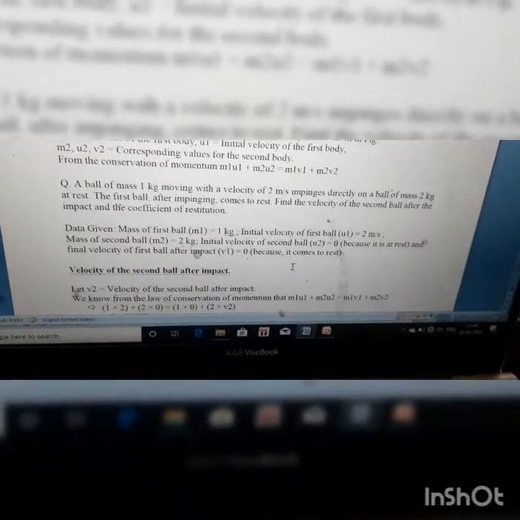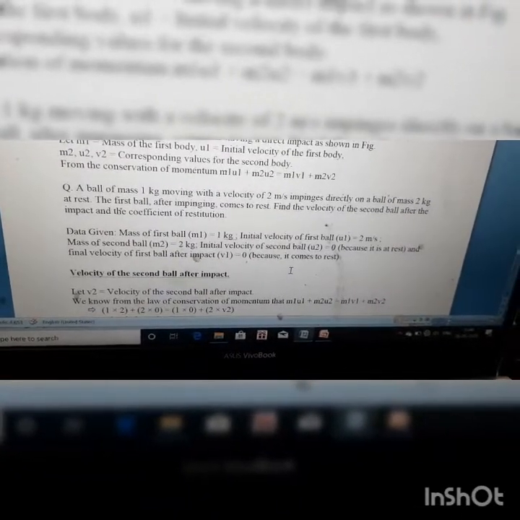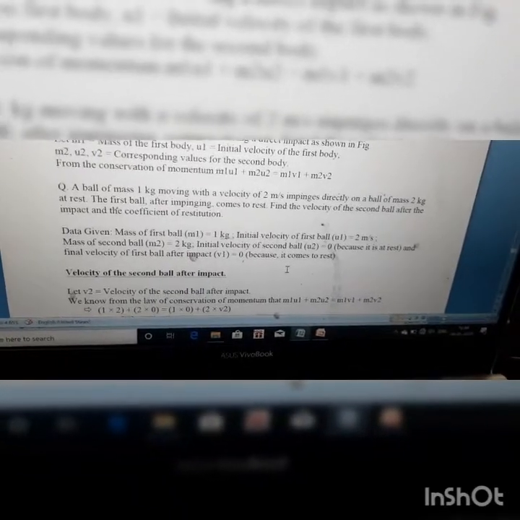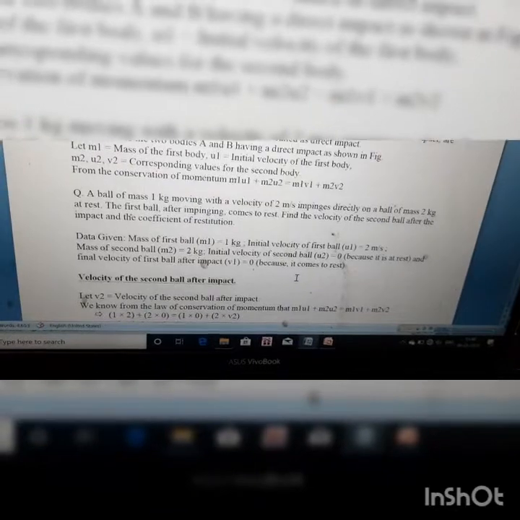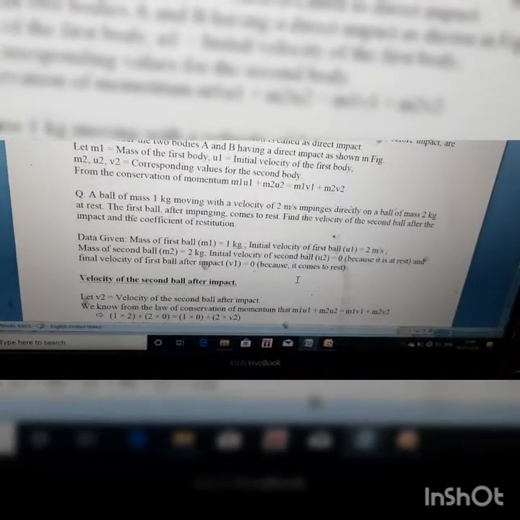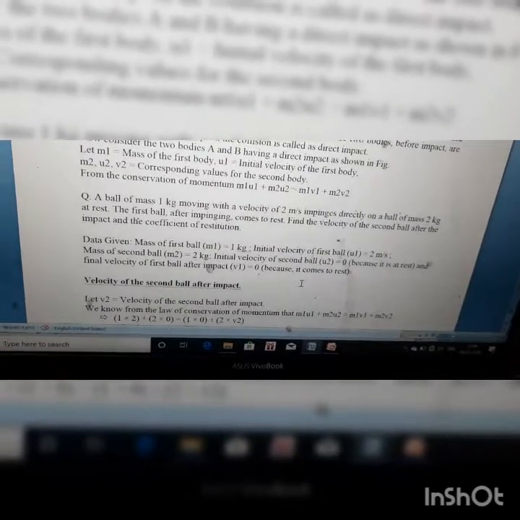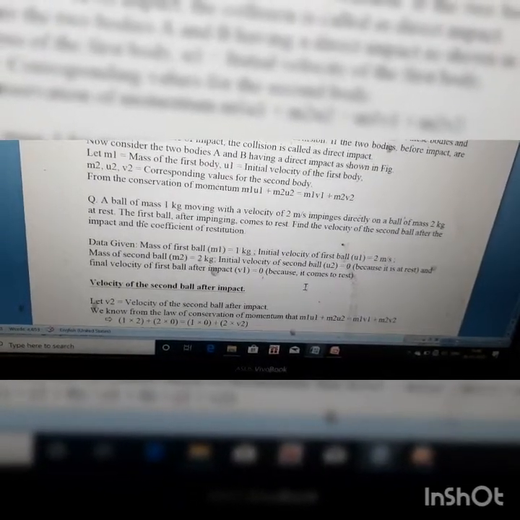A ball of mass 1 kg moving with a velocity 2 meter per second impinges directly on a ball of mass 2 kg at rest. The first ball after impinging comes to rest. Find the velocity of the second ball after impact and the coefficient of restitution. So data given is mass of the first ball is 1 kg, its initial velocity is 2 meter per second, mass of second ball is 2 kg, initial velocity of second ball is 0, as it is initially at rest.